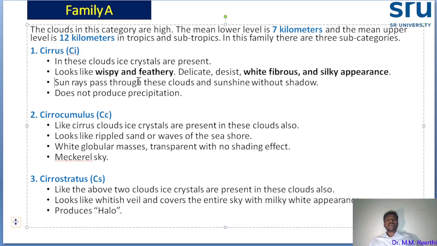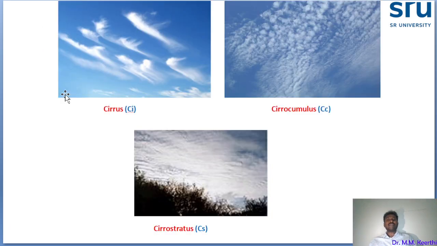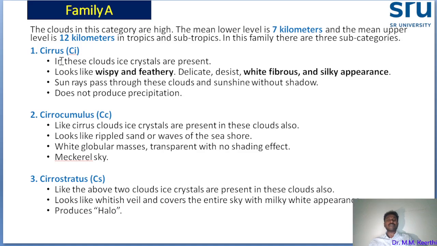Easily, sun rays pass through this cloud and sunshine comes without shadow. So what will happen when this type of cloud is there? Because it is a feather-like structure, sunlight will easily enter the cloud and reach the earth's surface. There are no shadows because of this cloud.